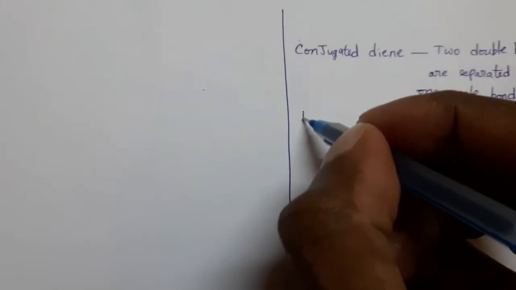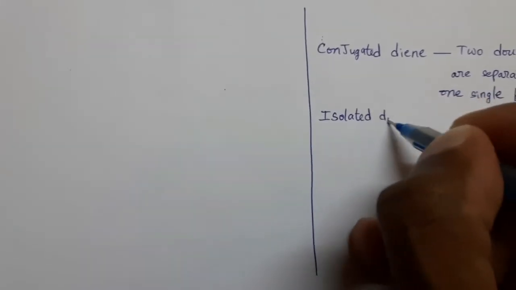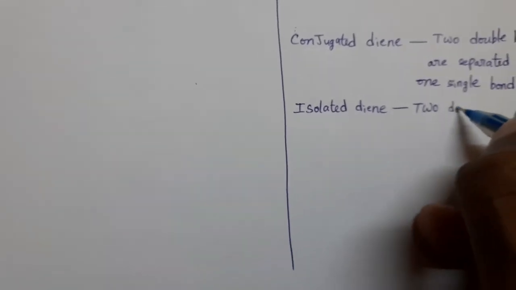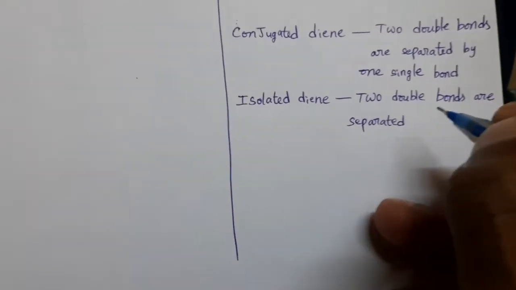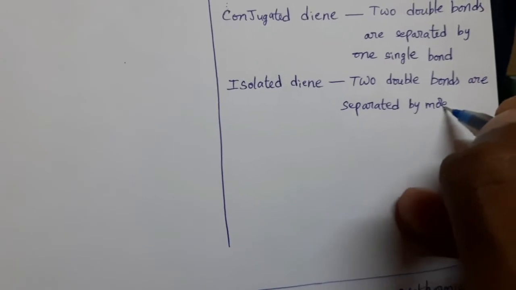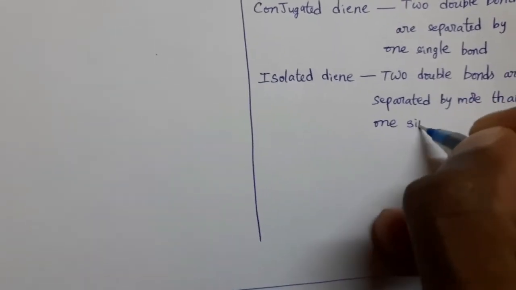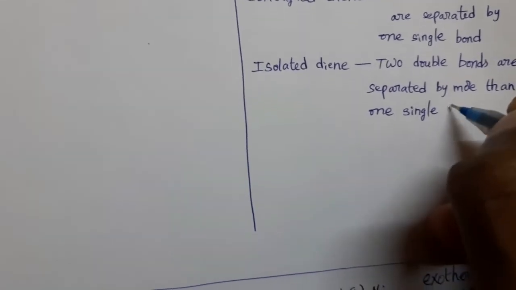Next, isolated diene. Two double bonds are separated by more than one single bond. Two double bonds are separated by more than one single bond.